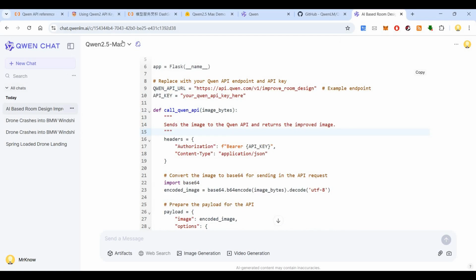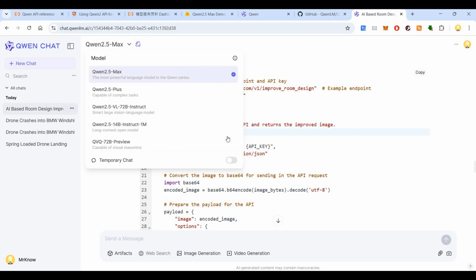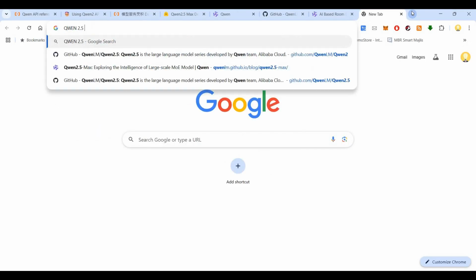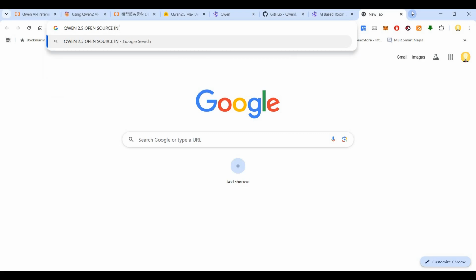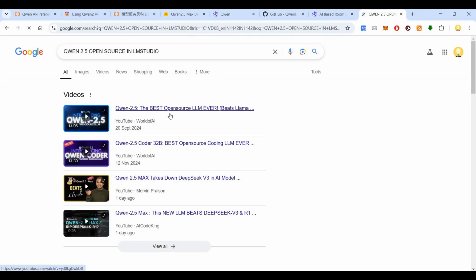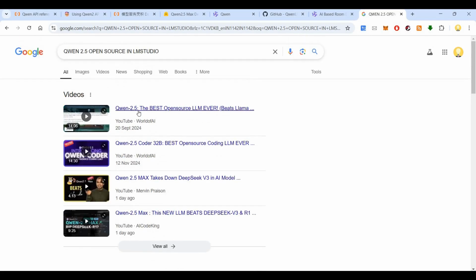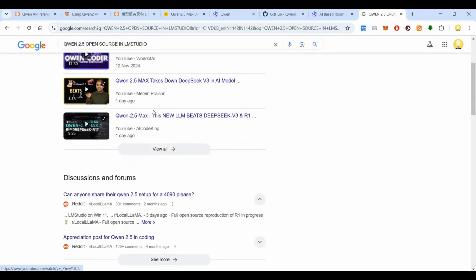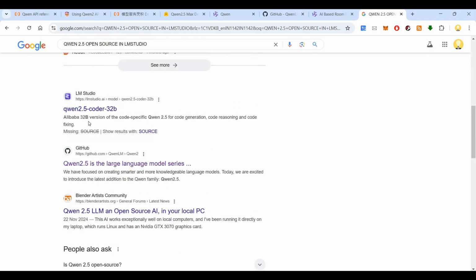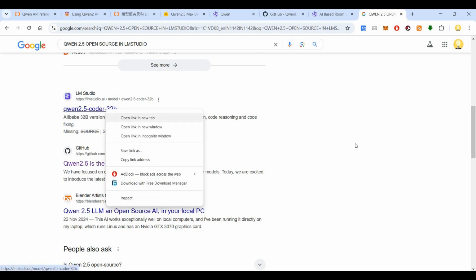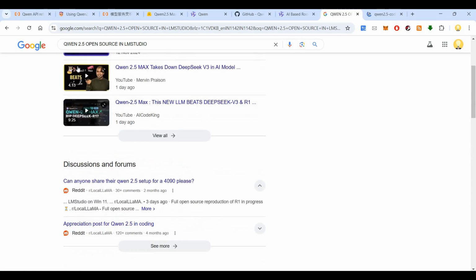Let's see whether Qwen 2.5 Max is also usable. Let's see, Qwen 2.5 open source in LM Studio. Let's see if it is there. Okay, so Qwen 2.5, the best open source LLM ever. Okay, so they have made it even better now. Earlier also this was there. Qwen 2.5, Alibaba's 32B version of the Coder, specific to code generation. So this is freely available. Now we can use this also.